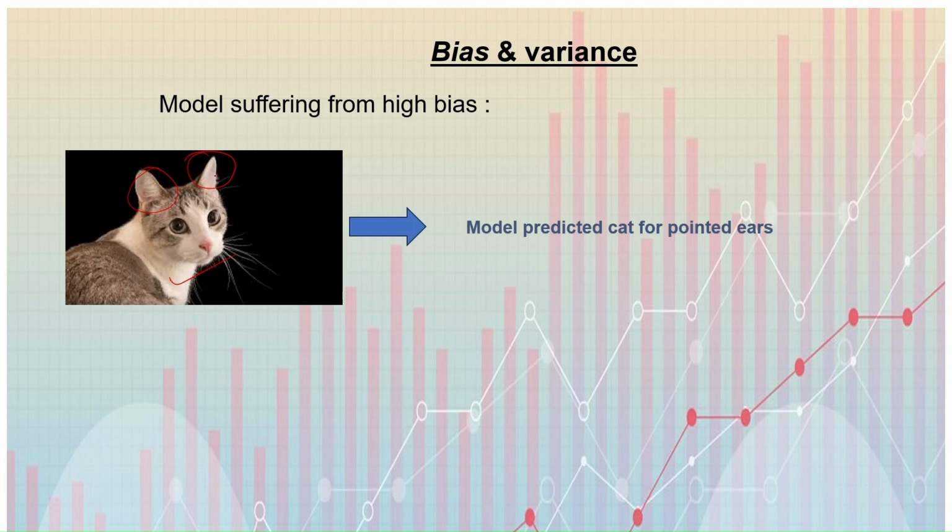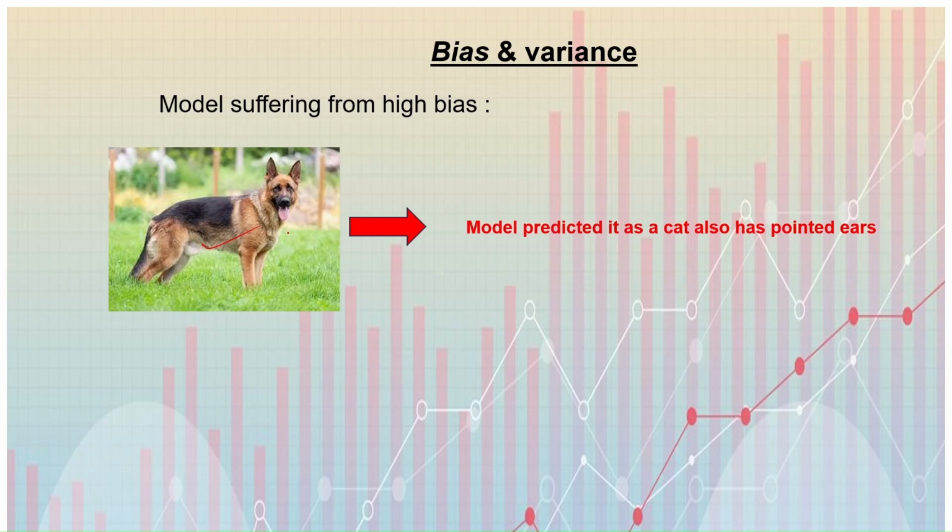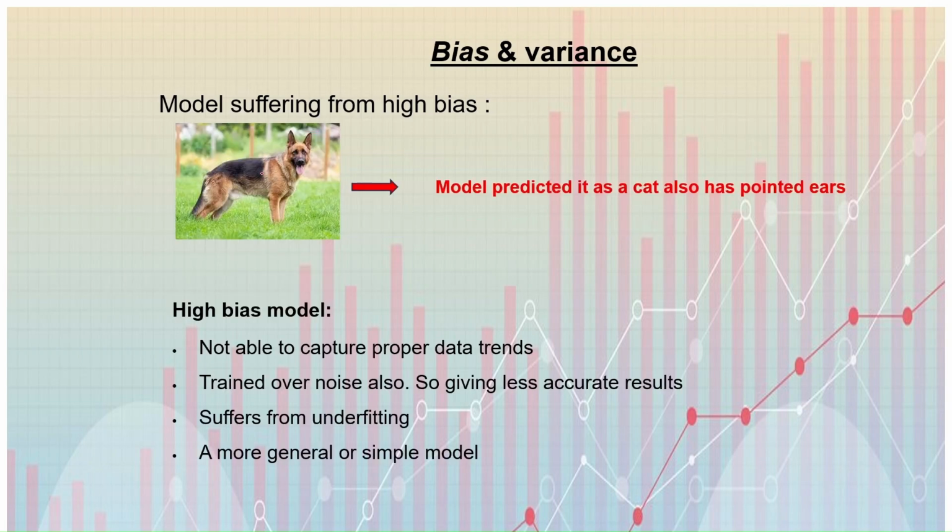Next, display this image to the model. The model predicted it says cat because of the pointed ear. This shows the model is not able to capture other details when predicting, as it has bias. The model suffering from high bias predicted it as a cat because it also has pointed ears.